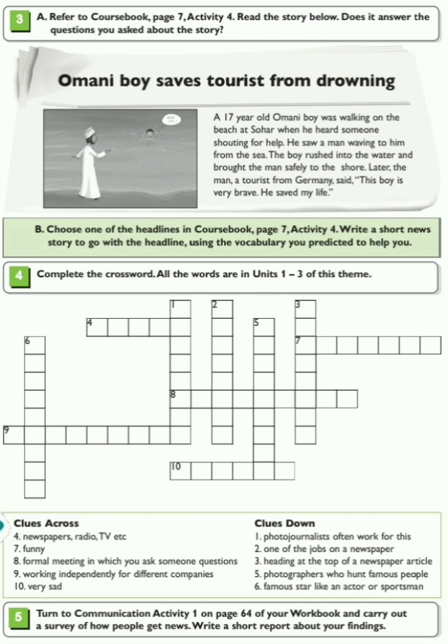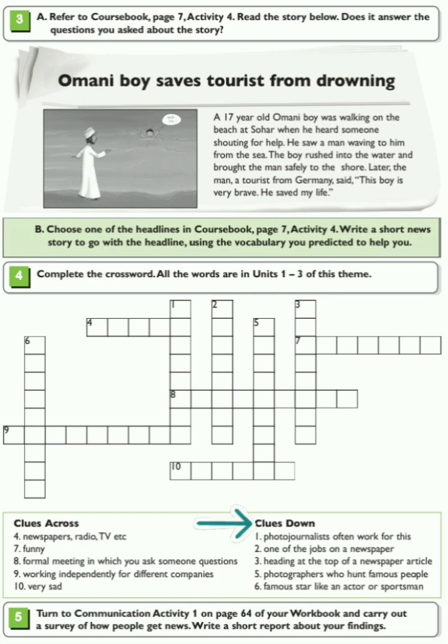Clues across. 4. Newspapers, radio, TV, etc. 7. Funny. 8. Formal meeting in which you ask someone questions. 9. Working independently for different companies. 10. Very sad.